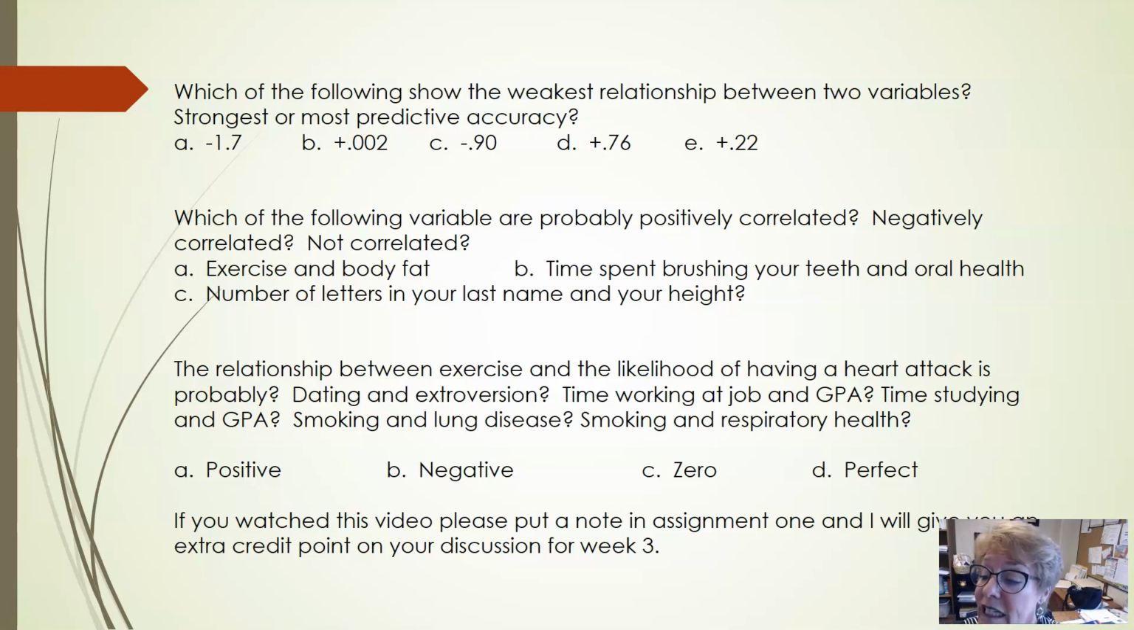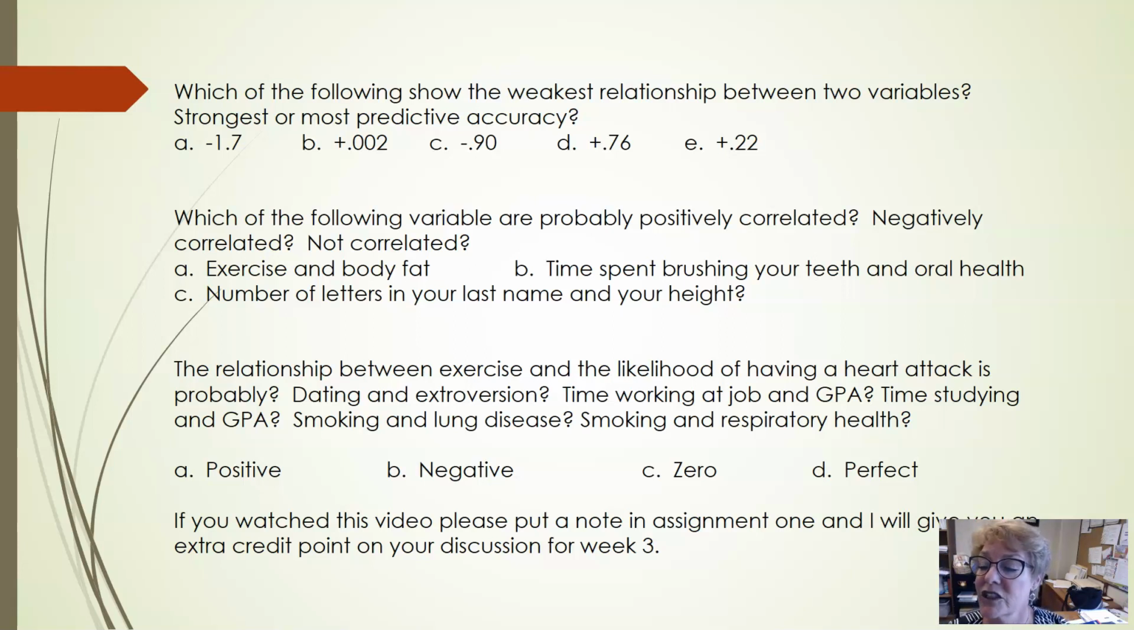Okay, next one. Relationship between exercise and the likelihood of having a heart attack is probably what? Positive, negative, zero, or perfect? The amount of time spent exercising and the likelihood of having a heart attack. That one would be negative, because the more time you spend exercising, the less likely you would be to have a heart attack. So it would be negative, B.